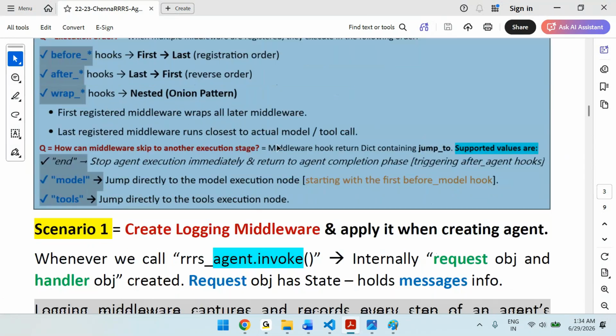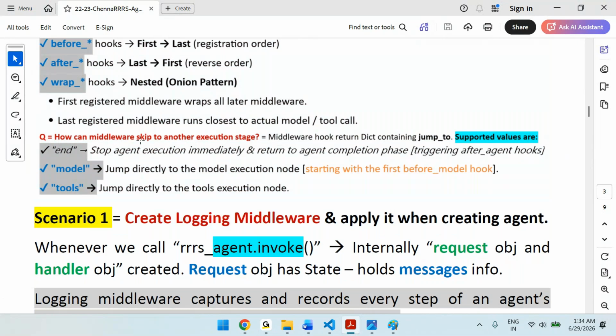Okay, then how can middleware skip another execution stage? We have end, which stops the execution immediately. There is a model jump directly to the specific model, and a tool jump to the specific tool.